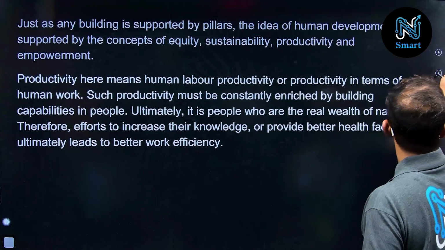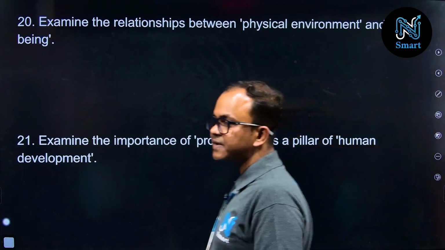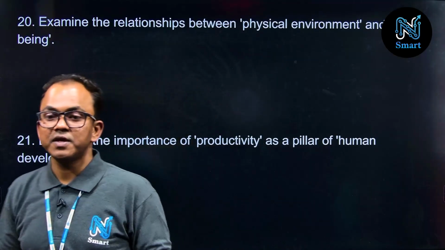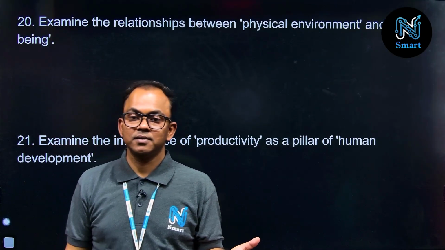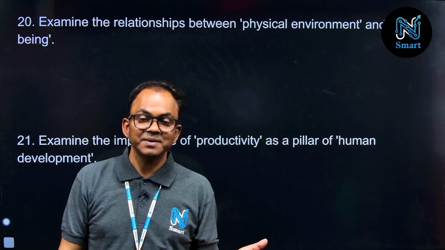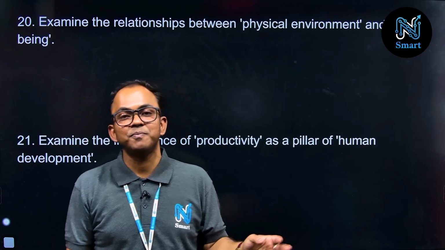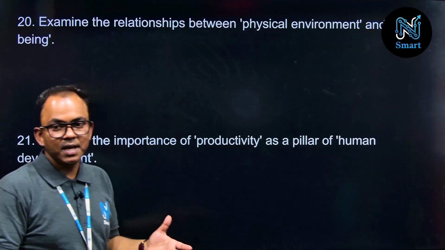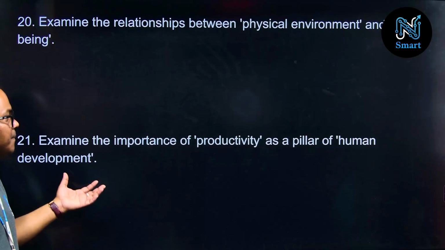So the next question, another question we have to discuss from this part. That is, examine the importance of productivity as a pillar of human development. So you know the role of a pillar for any building. Similarly, the concept of human development is also based on a few important parameters. So let us understand and examine them one by one. What are the parameters or pillars?